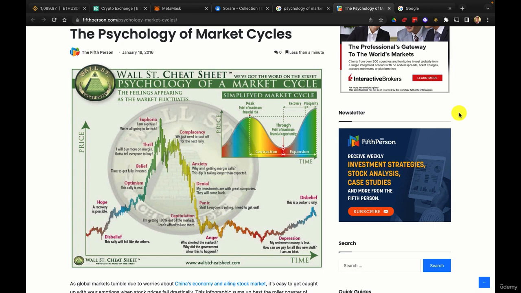Okay, so you just understood the psychology of market cycles. You're now aware that there are those cycles in crypto markets. And so now let's look at them on TradingView.